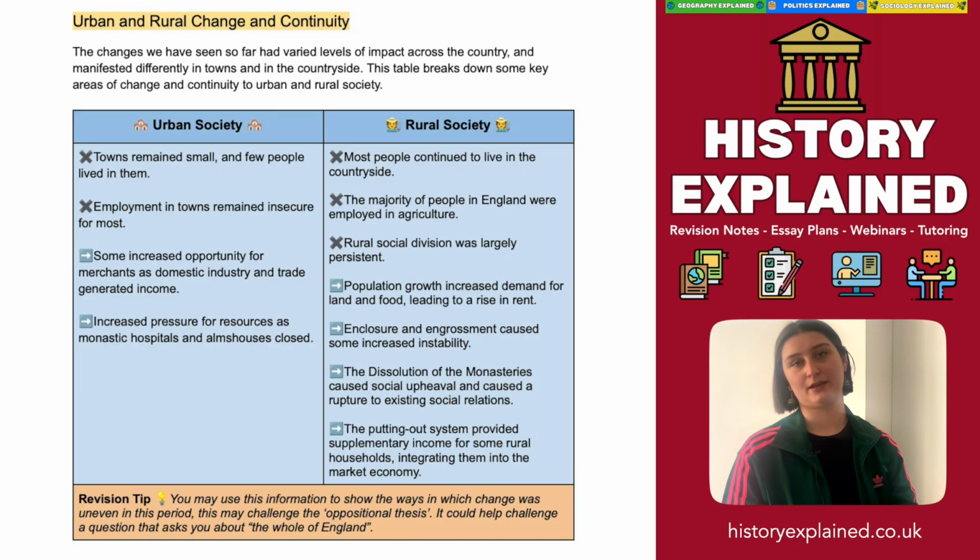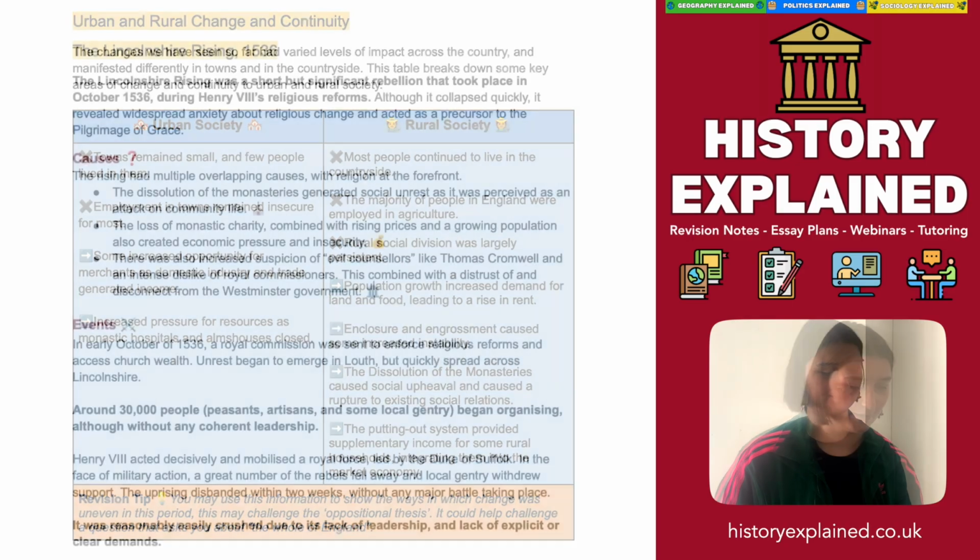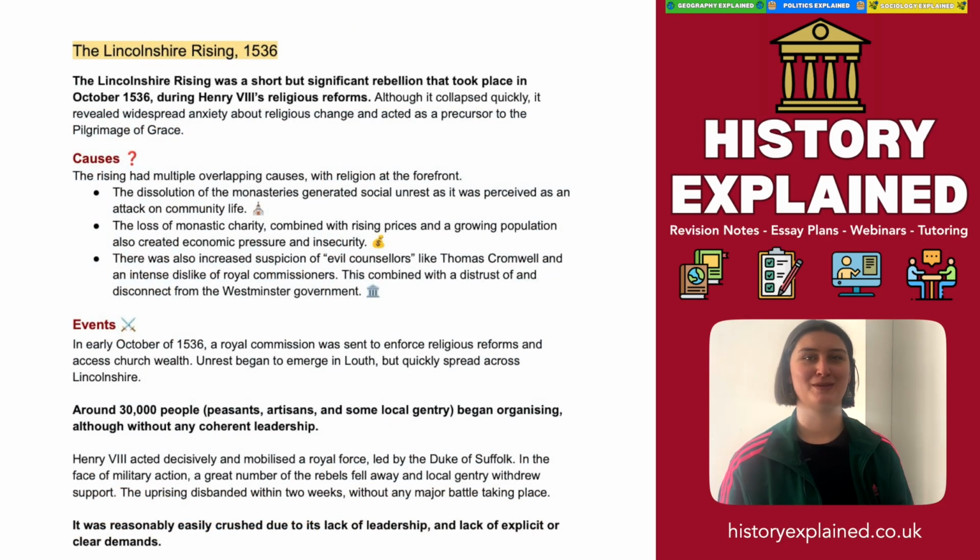So again, when you're getting a question about some kind of change, particularly social change in England in this period, we can think about England as being a rural place and also being an urban place, that rural England and urban England are really different. They're quite different places. So let's get to the meat of the society section.